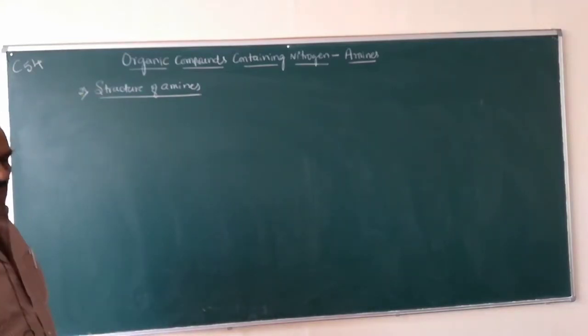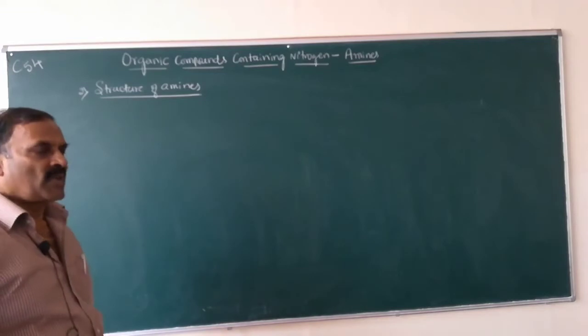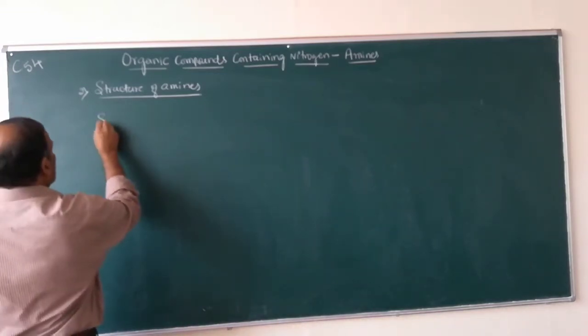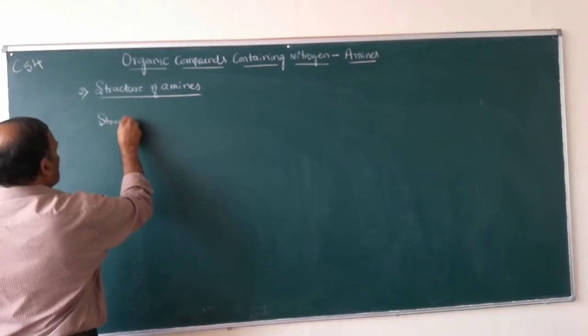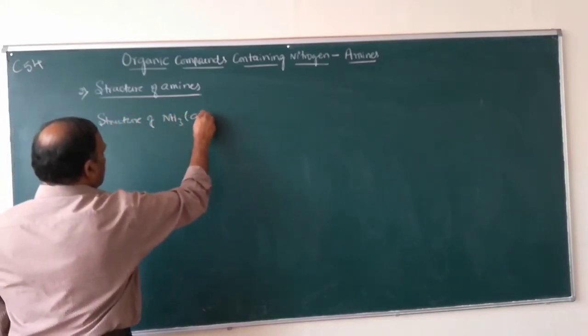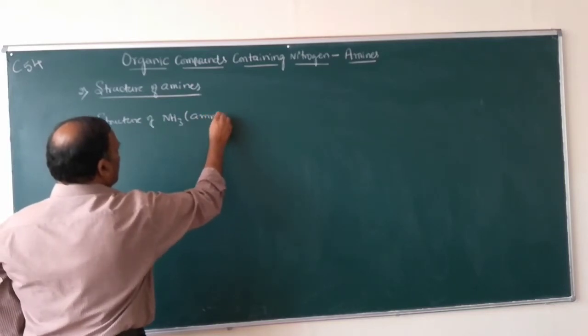Before studying the structure of amines, first we will know the structure of ammonia. Structure of NH3.